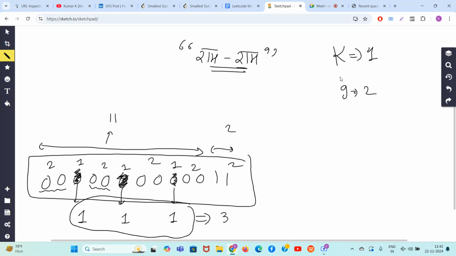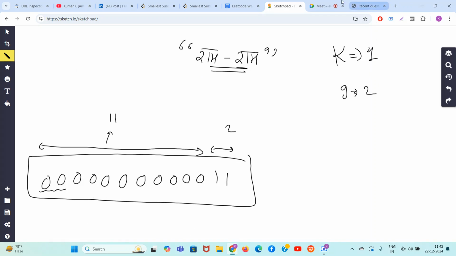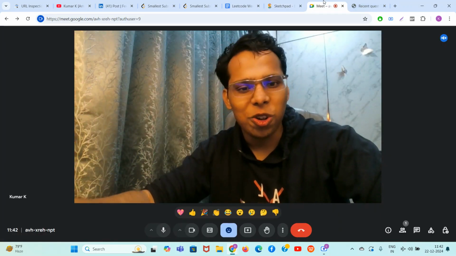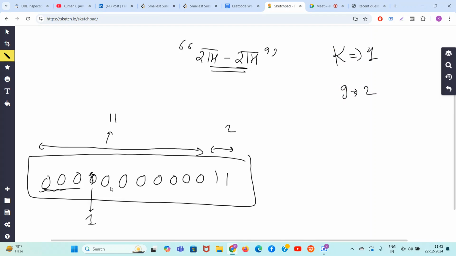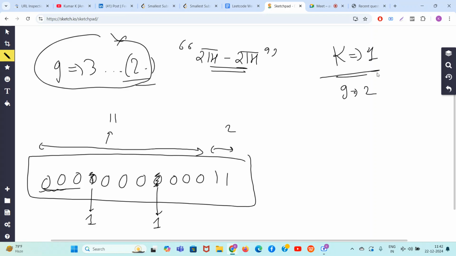So what is the conclusion? g equal to 1 failed, g equal to 2 also failed. Now let's try for g equal to 3, g equal to 4. For g equal to 3, three zeros, then I cut it and make a 1 here. 1, 2, 3, I cut it up. I have to make sure there are no more than 3 zeros; the continuous blocks should be of size less than or equal to 3. Now it's fine, but how many operations do I have to do? For g equal to 3, I have to do 2 operations. This is also failing because I'm only allowed 1 operation.